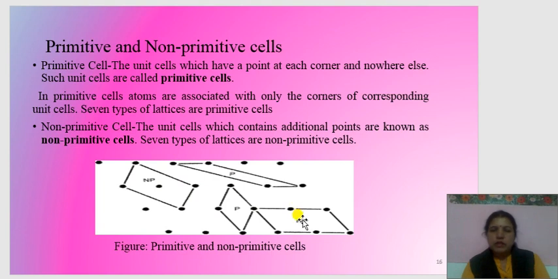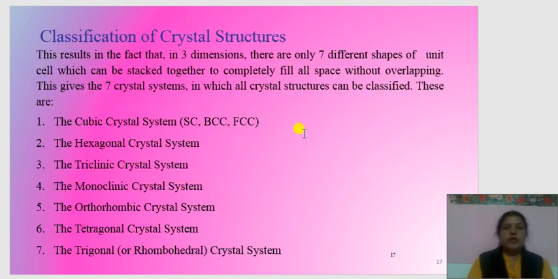Now, which are those? Here, the classification of crystal systems. This results in the fact that in 3 dimensions there are only 7 different shapes of unit cells, which can be stacked together to completely fill all space without overlapping. This gives the 7 crystal systems in which all crystal structures can be classified.